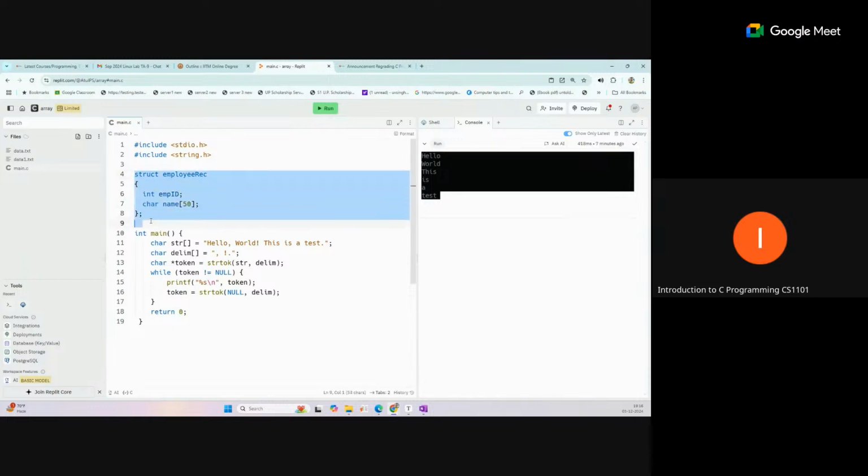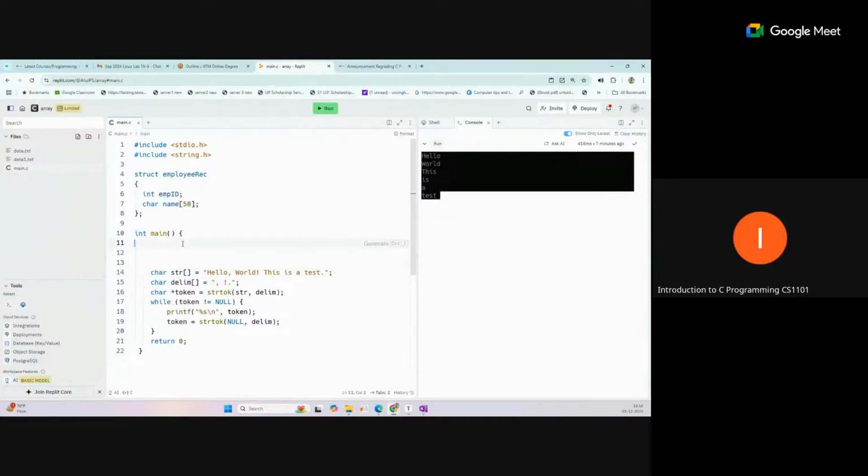So you should know how we can define the structure. After that, if you want to create an object for this, how can we create it? Like a simple variable, you take this as a data type and then assign a name for it, like employee1.